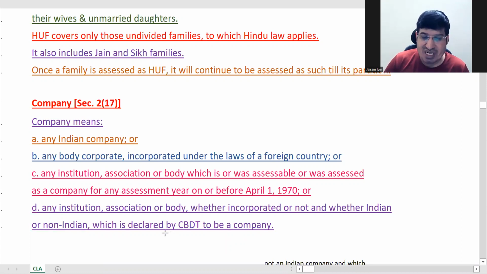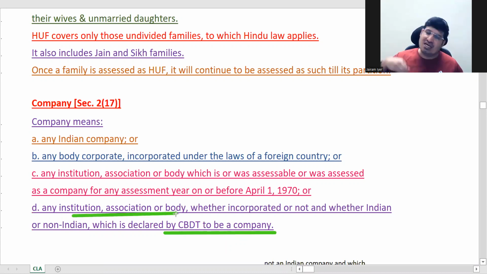If CBDT is calling it a company, then any association, body, or entity will be taxed as a company. So this one is just your deeming provision. CBDT, the Central Board of Direct Taxes, has the power to assess anyone as a company if it feels that its structure is like a company.